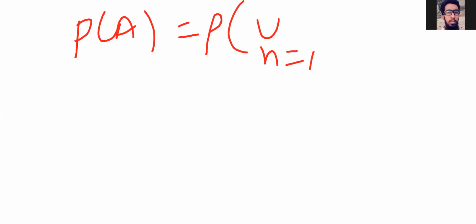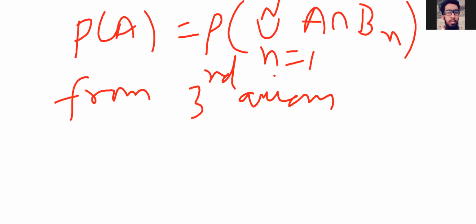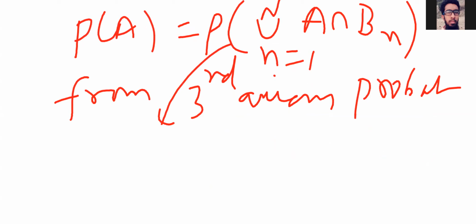Next, I take probability on both sides, because I am interested in finding the mathematical expression of the probability of an event A. That is, P of A is equal to the probability of the union of n equal to 1 to capital N, A intersection Bn, right? Now from the third axiom of probability, as I said, we are going to make use of an axiom.